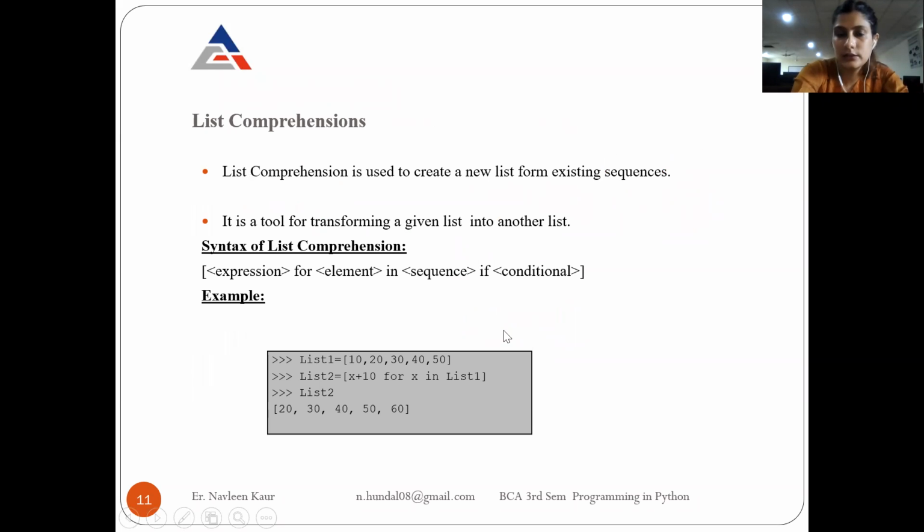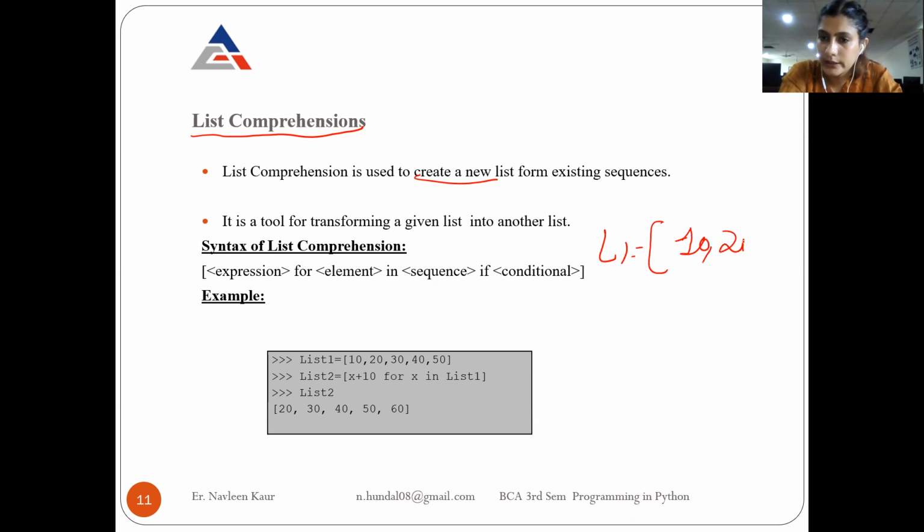Okay, then there is another topic, that is list comprehensions. Now what do you mean by list comprehension? If you have an existing list, you can use that existing list to create a new list. What does it mean? Suppose I have a list L1 and in the list I have 10, 20 and 30. Now I want to create a new list L2. To create this new list L2, I am going to use this list L1.